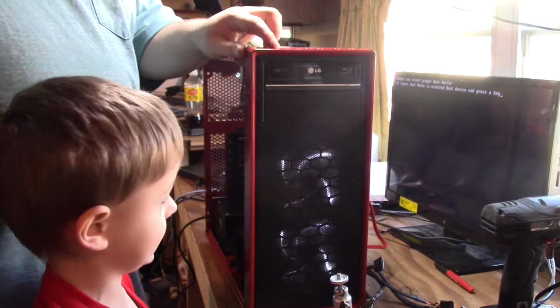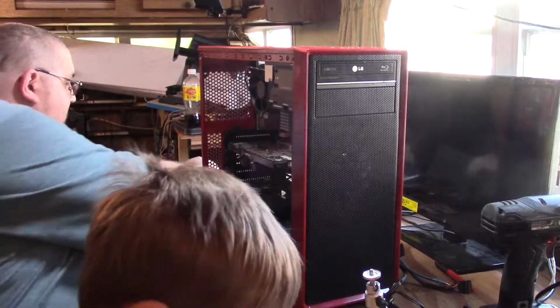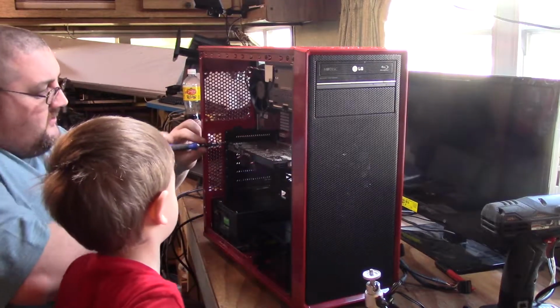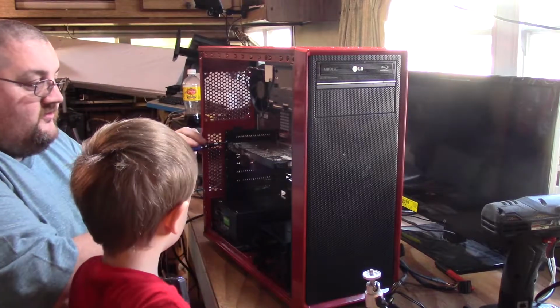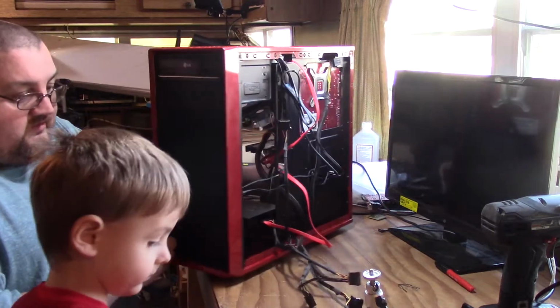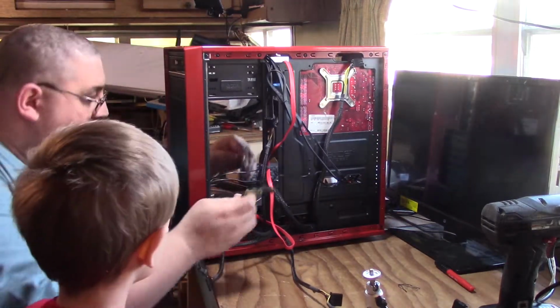It is working. All right, so now we have a couple other things to do, and Luke's missing this completely. Hey, can I do it? It's already done. Aww. But we've got a wire to hook up though.